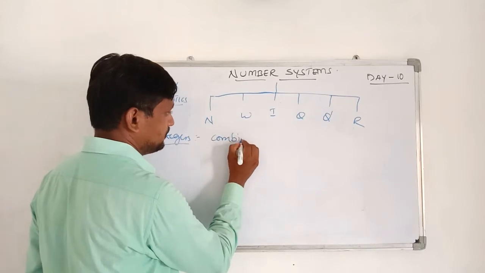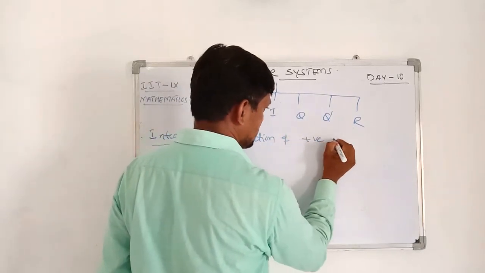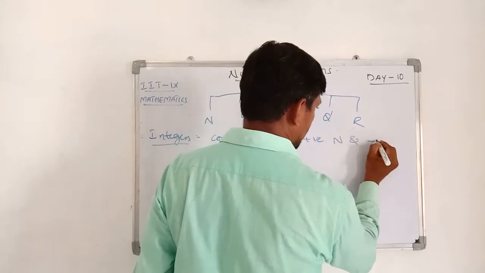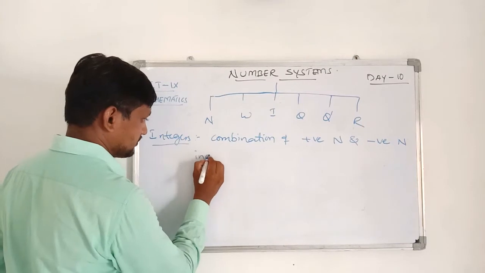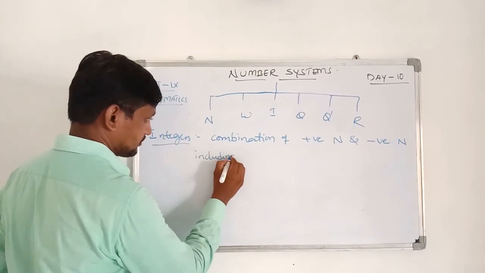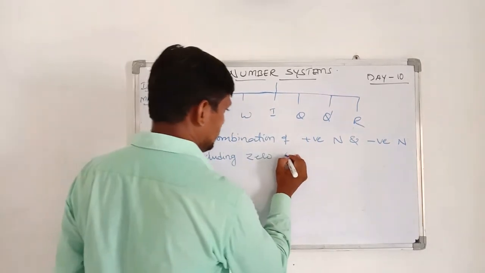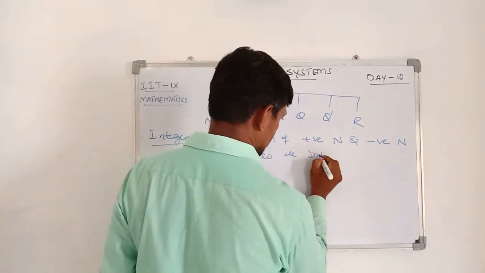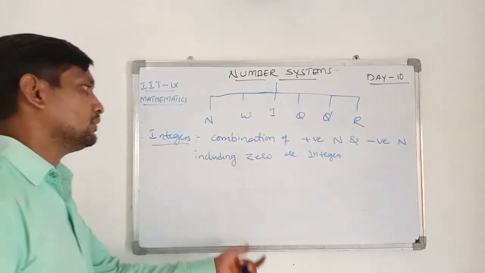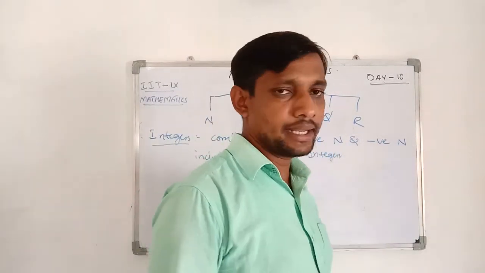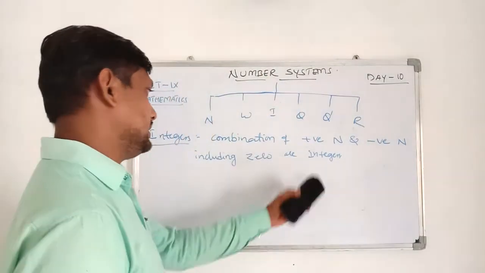And one more definition is the combination of whole numbers and negative natural numbers are called integers.